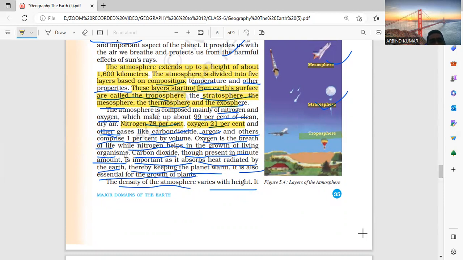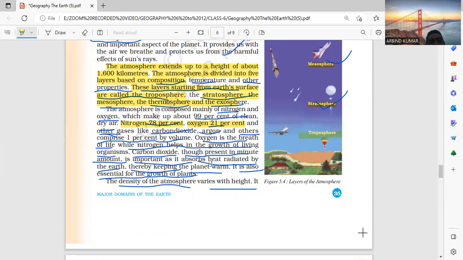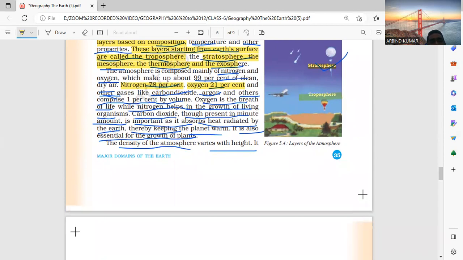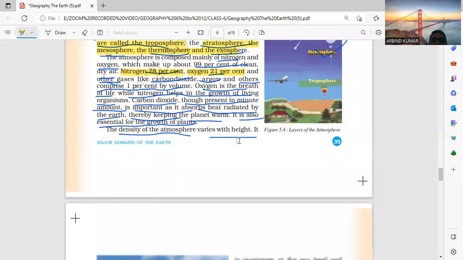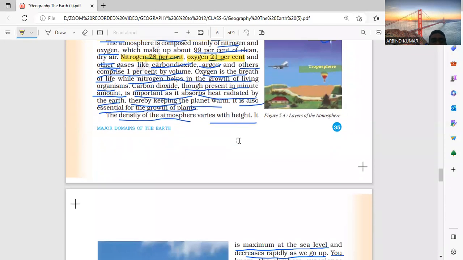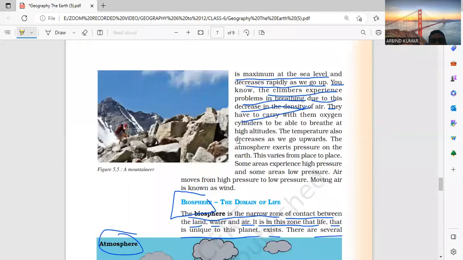Oxygen is the breath of life, while nitrogen helps in the growth of living organisms. Carbon dioxide, present in minute amounts, absorbs heat and radiation from the earth, keeping the planet warm.